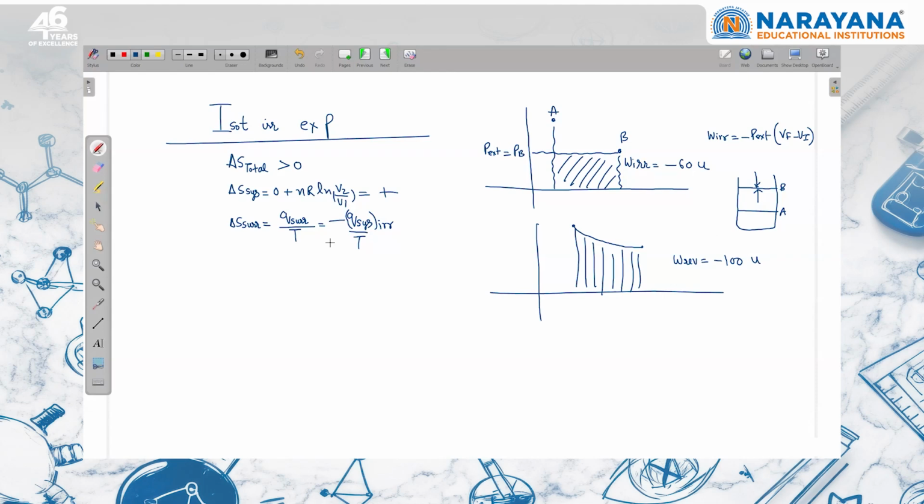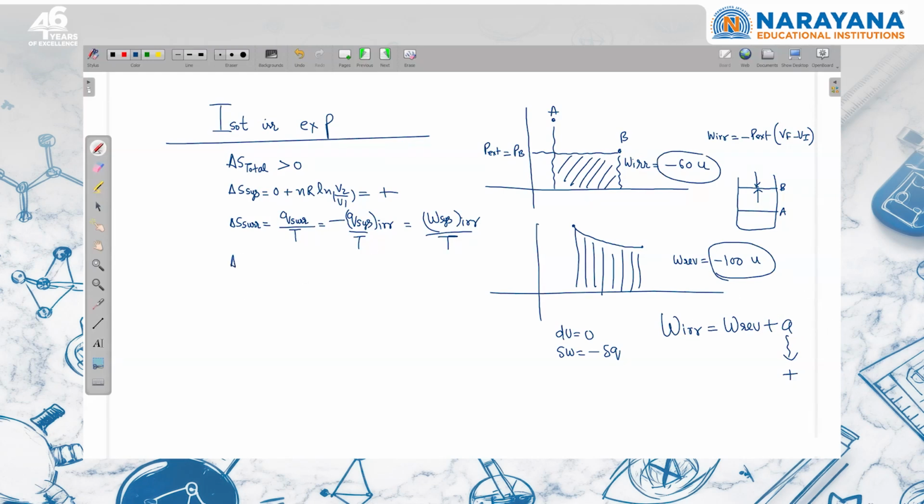So if I have to write that, applying the first law of thermodynamics for an ideal gas, dU is equal to 0. So dw is equal to minus del q. So here del q of the system, I can write as work done by the system in the irreversible process divided by temperature. And now you can see that the work done in the irreversible process is equal to work done in the reversible process plus some value. This value should be positive because this is minus 100 and this is minus 60. I have to add something positive to get this value.